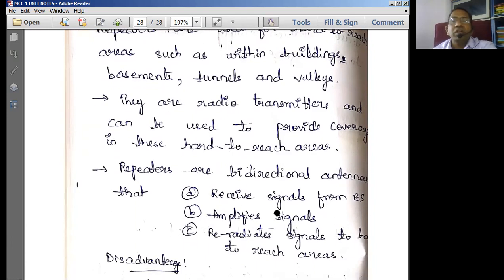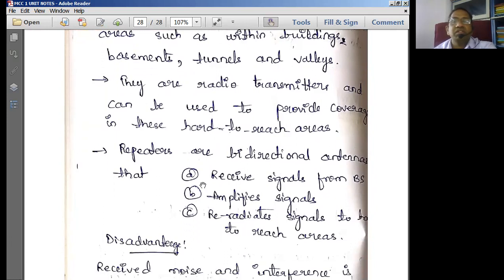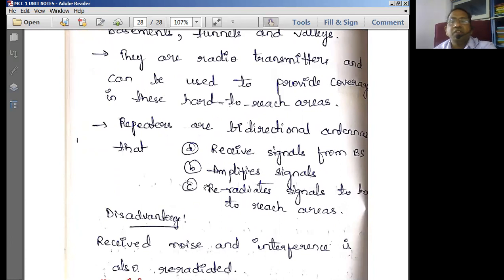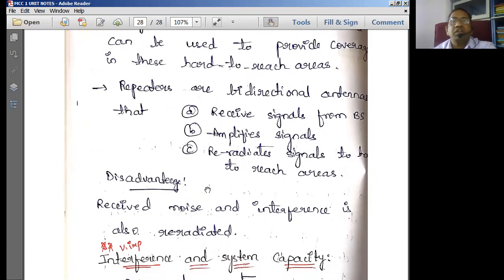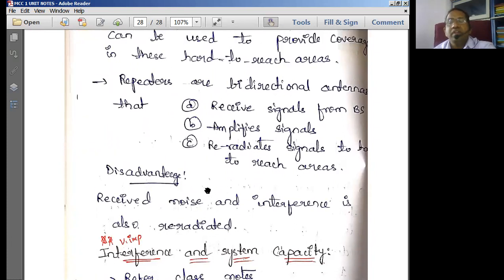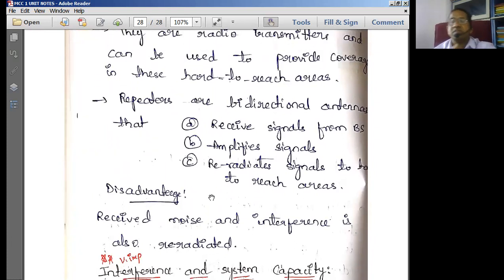Repeaters are radio transmitters and radio receivers used to provide coverage in hard to reach areas. It is something like a transmitter as well as a receiver.